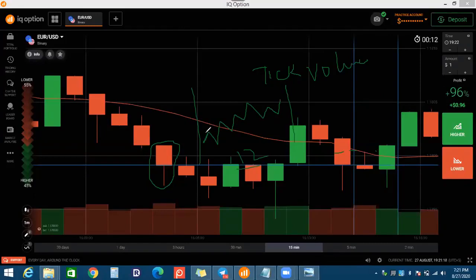When volume is traded from this move to this move, and from this move to this move, that is all the movement of every second, every 5 seconds or every 10 seconds, and that we call the tick volume. It means the volume which is traded on every movement. So the movement is in your hand, depending on how much you are looking. In Delta River, sometimes we look at the movement for 5 seconds, sometimes for 1 second. So every 1 second movement you can see.